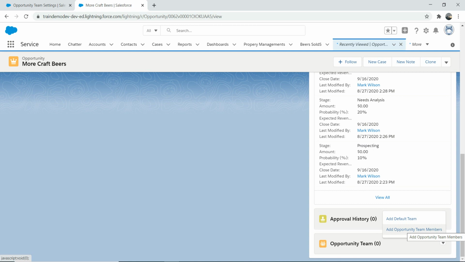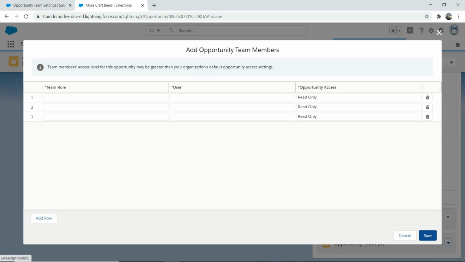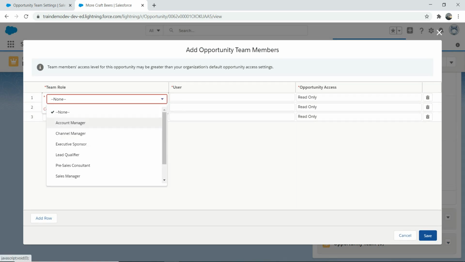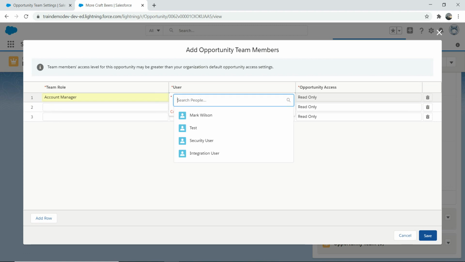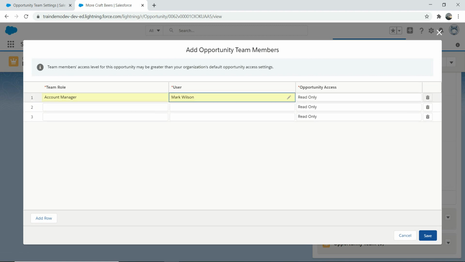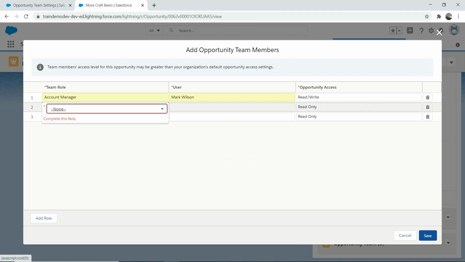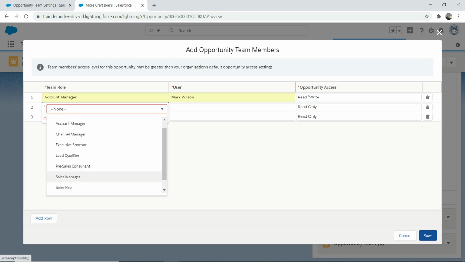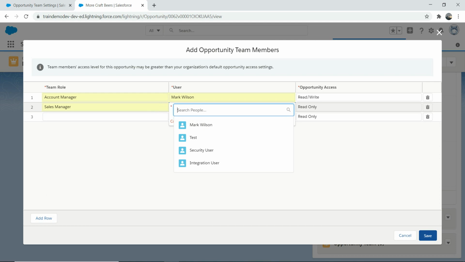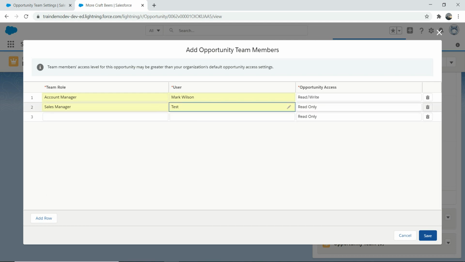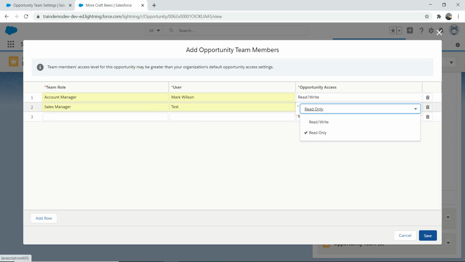Okay, so let's do the add opportunity team member and team role. Let's say account manager here. So user, I'm going to use Mark Wilson, going to give read/write access. And then it's going to go to sales manager, right? And you can do test. Just for the sake of simplicity, I'm going to give read/write access.